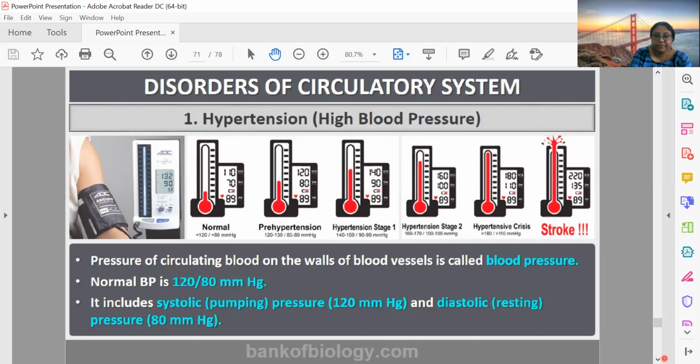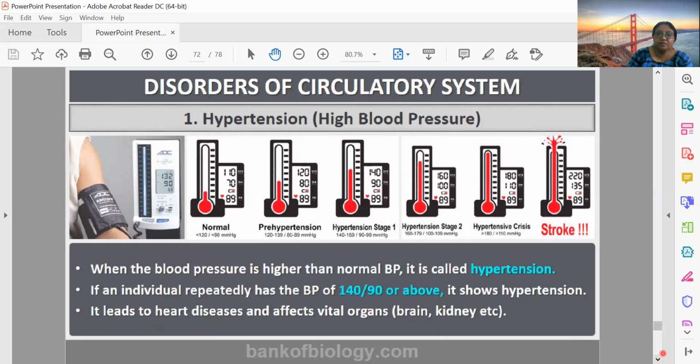This is normal. Now if it goes above 120, we call it high blood pressure or hypertension. If it is lower, it is called hypotension or low blood pressure.